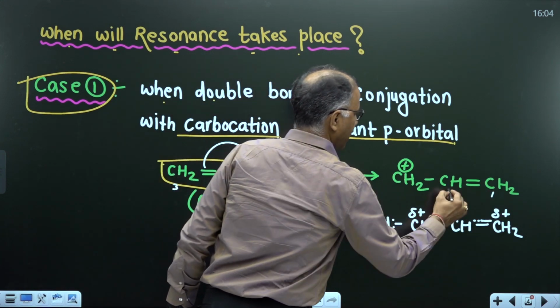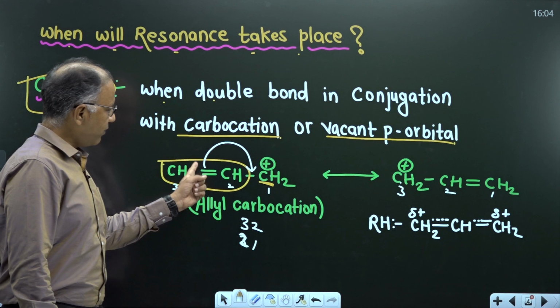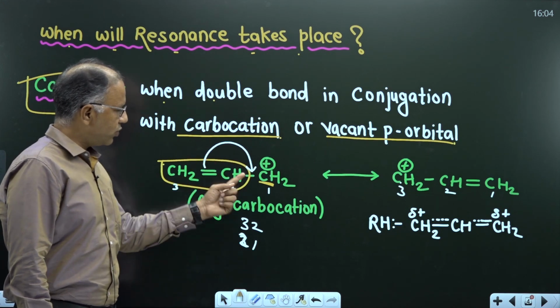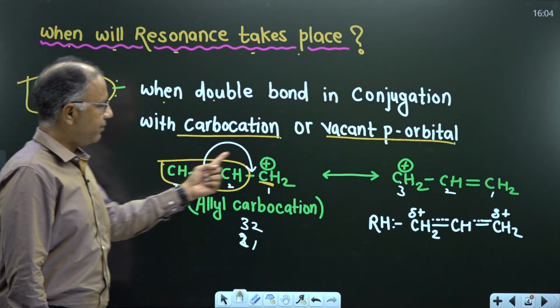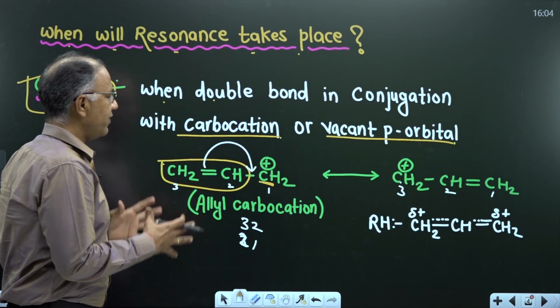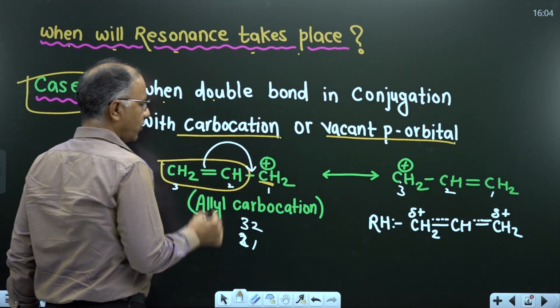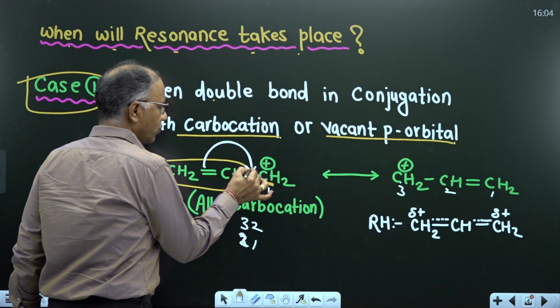So this means the carbocation will be at the third carbon, because when this pi bond is moved from 3,2 to 1,2, the valency of the first carbon will be satisfied. This carbon becomes electron deficient, which means it becomes a carbocation. So this is a resonating structure. Whenever there is a double bond in conjugation with a cation, you have to move the pi bond from 3,2 to 1,2.